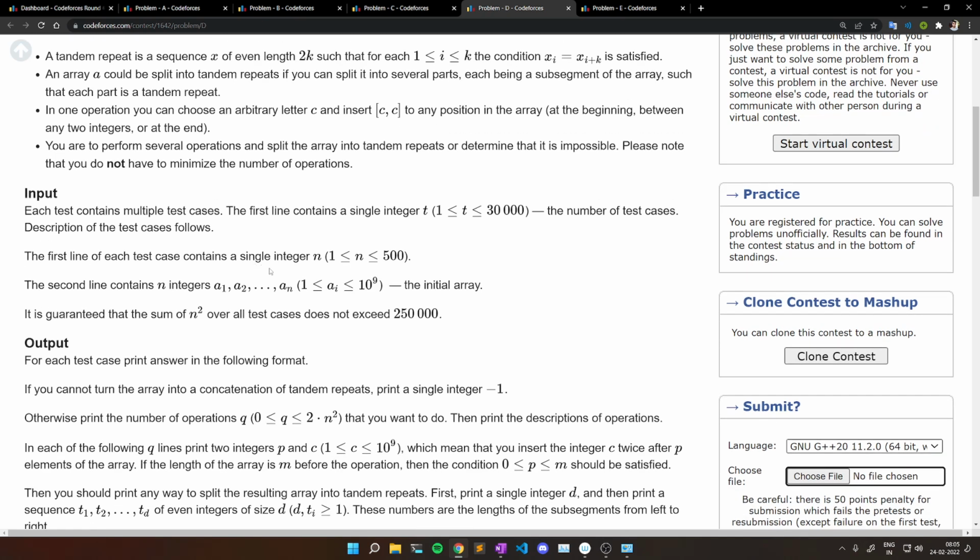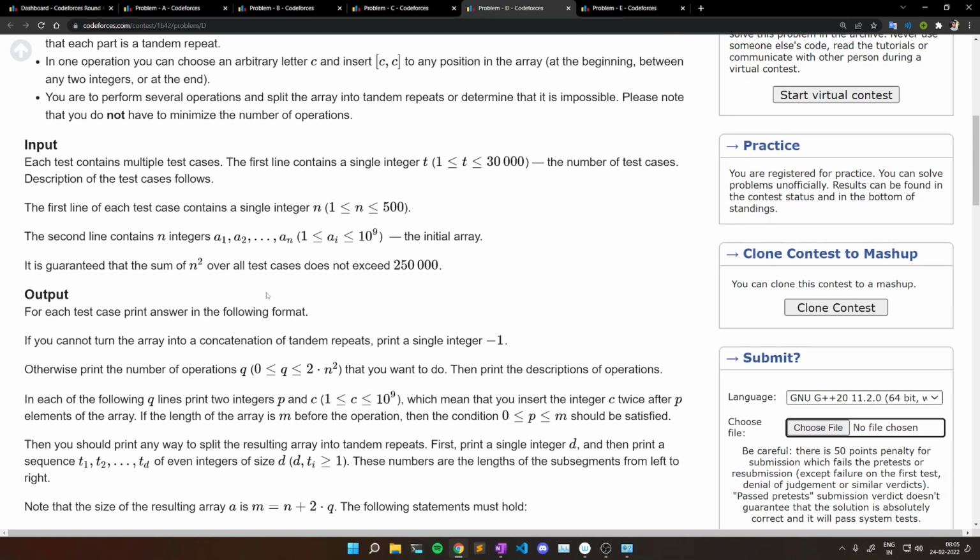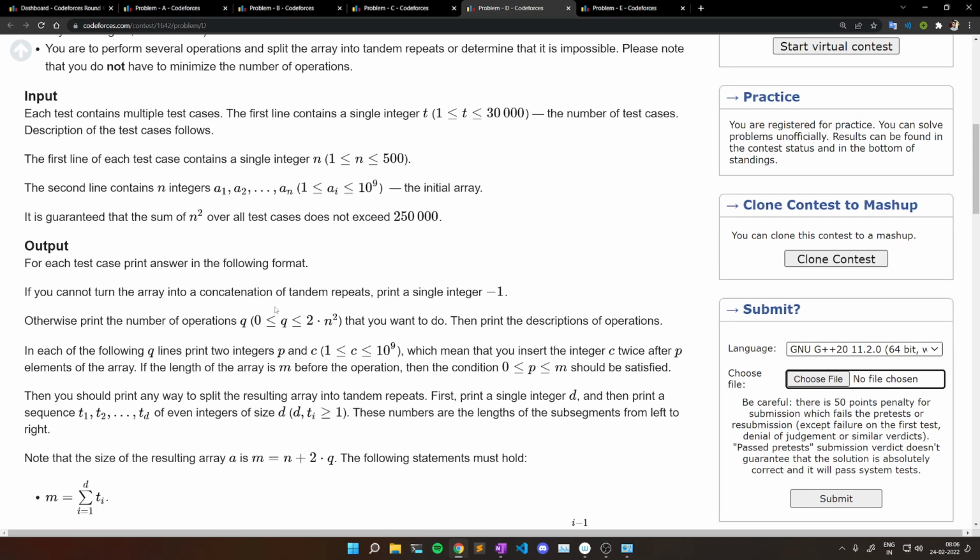Then we will be given an array, and there can be subsegments of the array which are tandem repeats, but in total to make the whole array tandem repeats we have to print how many operations we need to do.